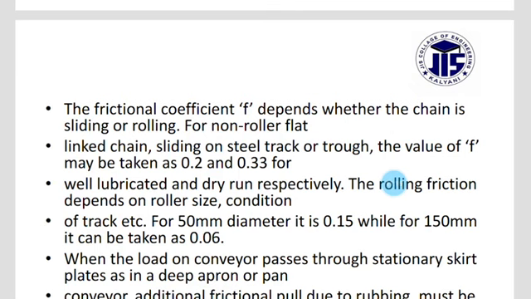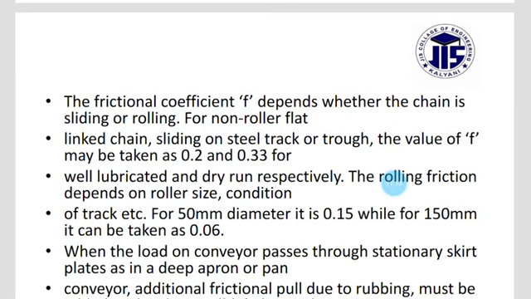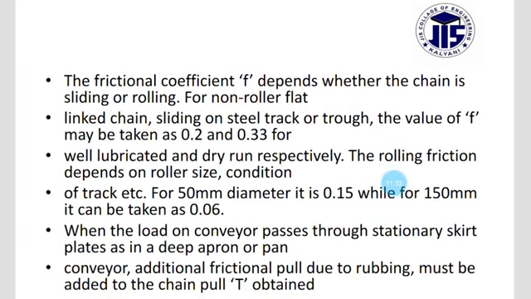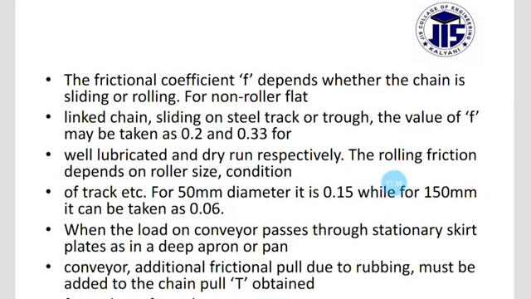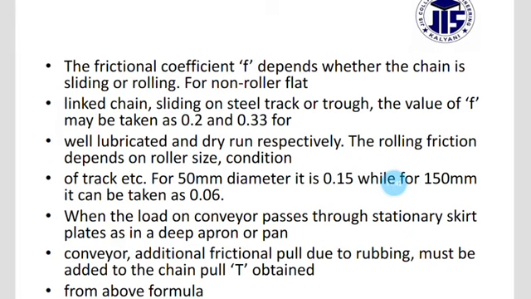When the load on the conveyor passes through stationary skid plates, as in a deep apron or pan, additional frictional pull due to rubbing must be added to the chain pull T obtained.